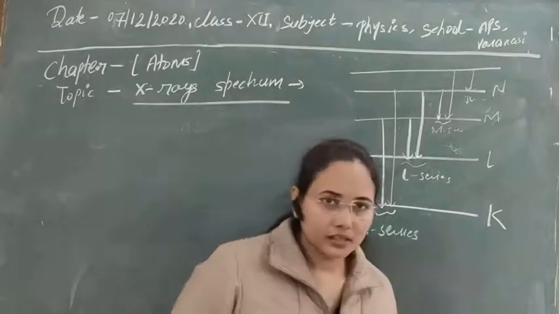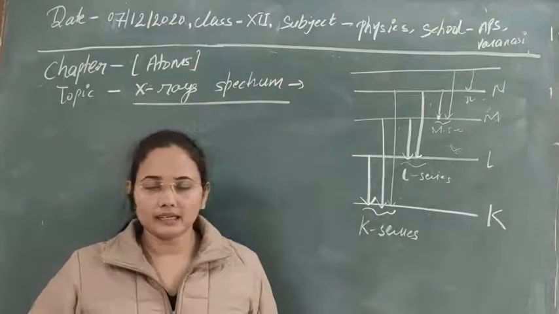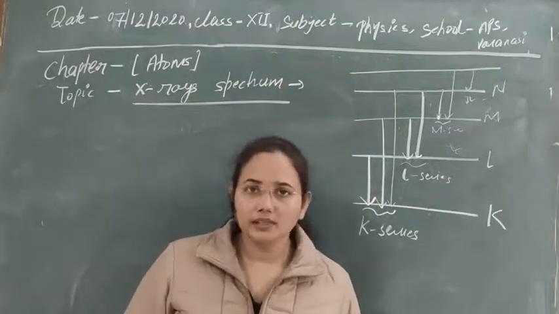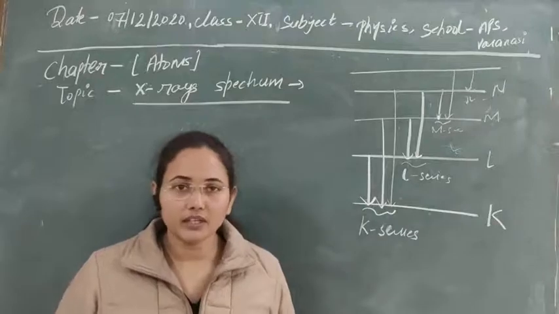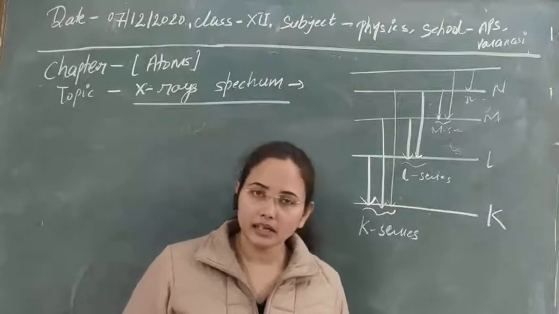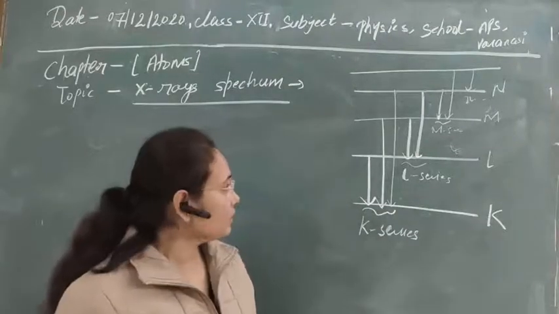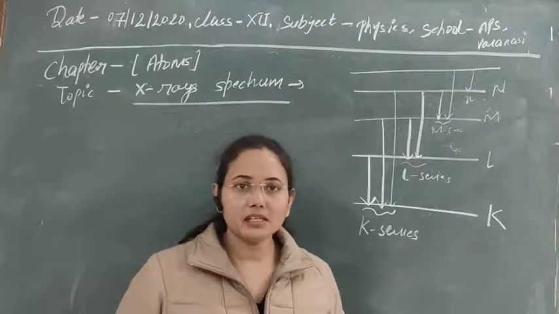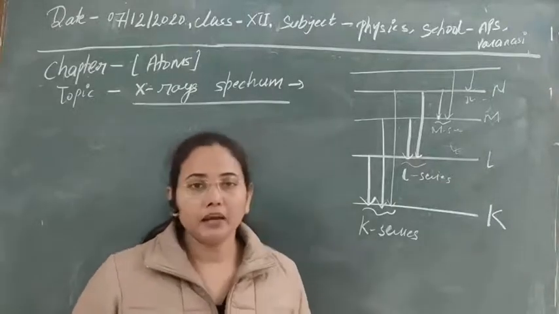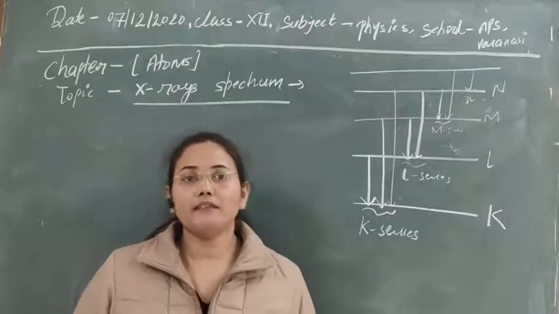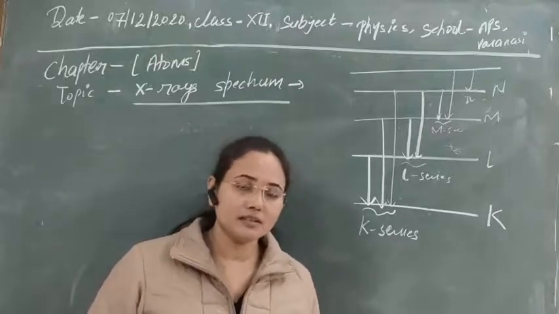So I think the spectrum that we have discussed is all clear to you. How can we understand continuous spectra? How can we understand characteristic spectra of the X-rays? So in the case of X-rays, the emission spectra we have seen. In the same manner, you can understand the spectra of different atoms.